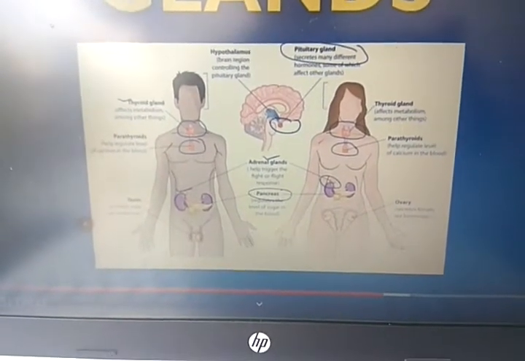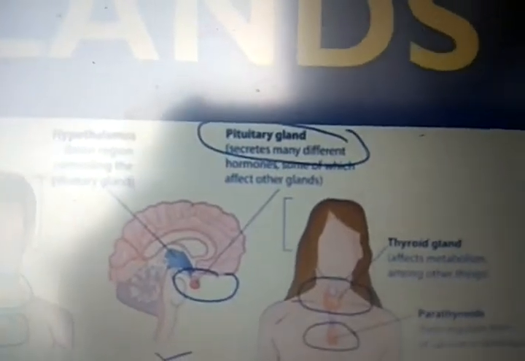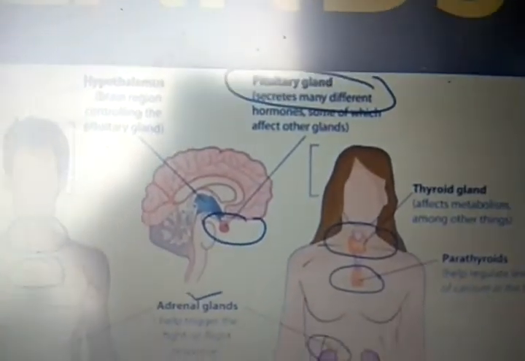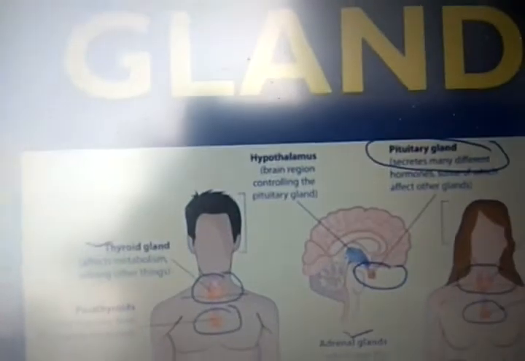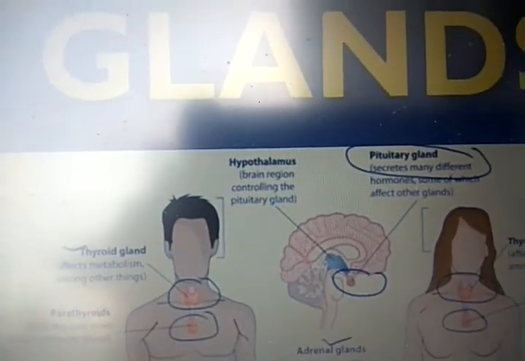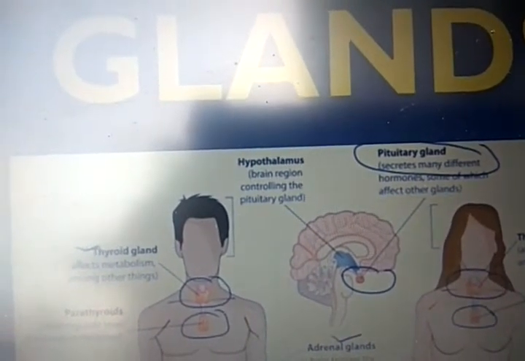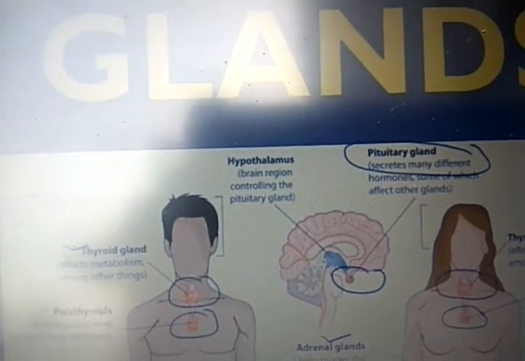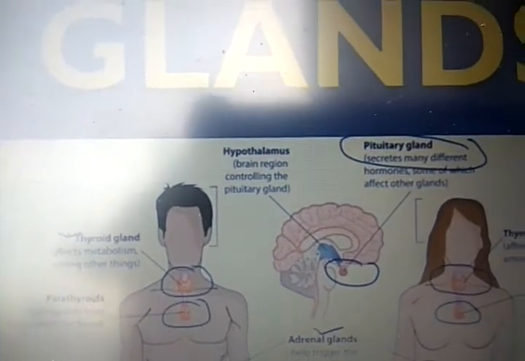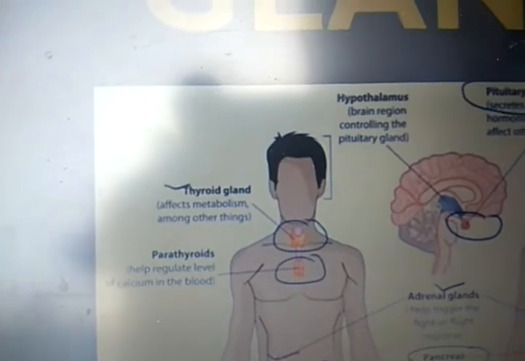You see here, number 1, the pituitary gland. It is located in the brain, where the hypothalamus is, the brain region controlling the pituitary gland. You see the thyroid gland, and the position of the thyroid gland.